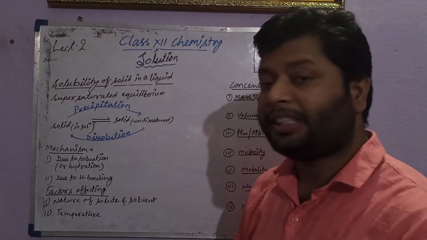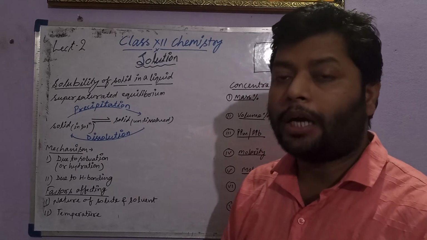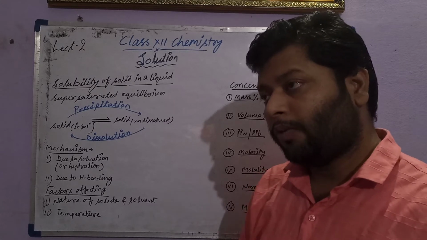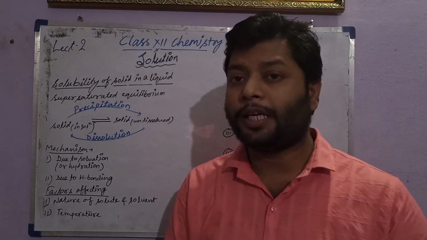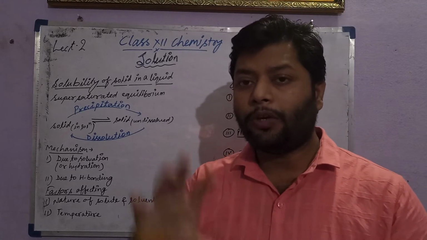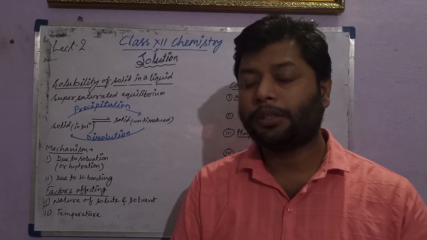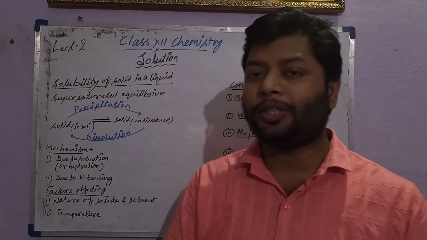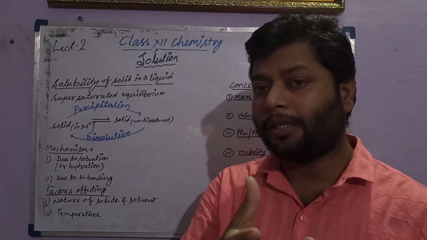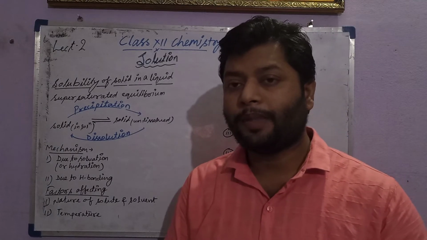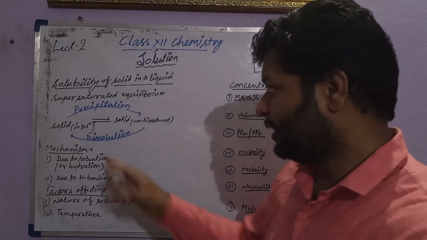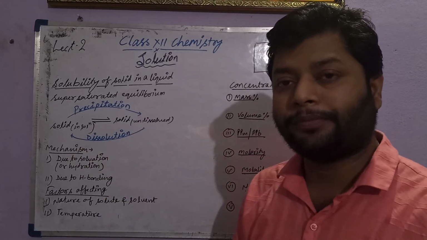That is called a precipitation process or a crystallization process. When we have a supersaturated or saturated solution and we cool the solution, we decrease the temperature, some dissolved particles come out, some dissolved particles precipitate out, indicating the equilibrium has shifted in the forward direction.